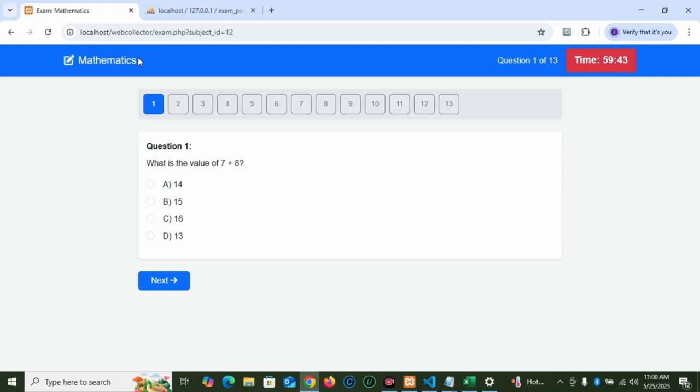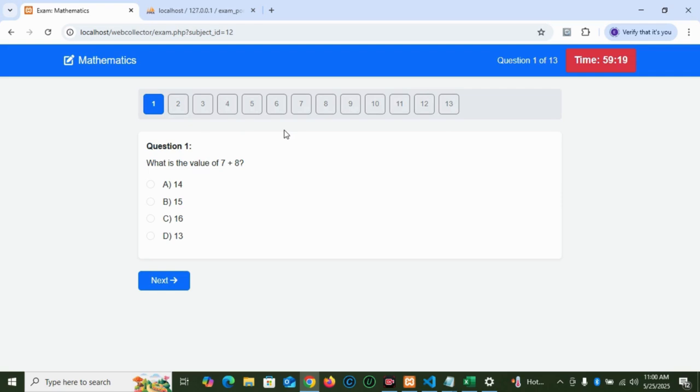And critically, there is a timer. For WAEC and NECO and any timed exam practice, a timer is essential. This portal has it built in, and you can see the time counting down here. It also shows question number out of total questions, so you always know where you are in the exam.